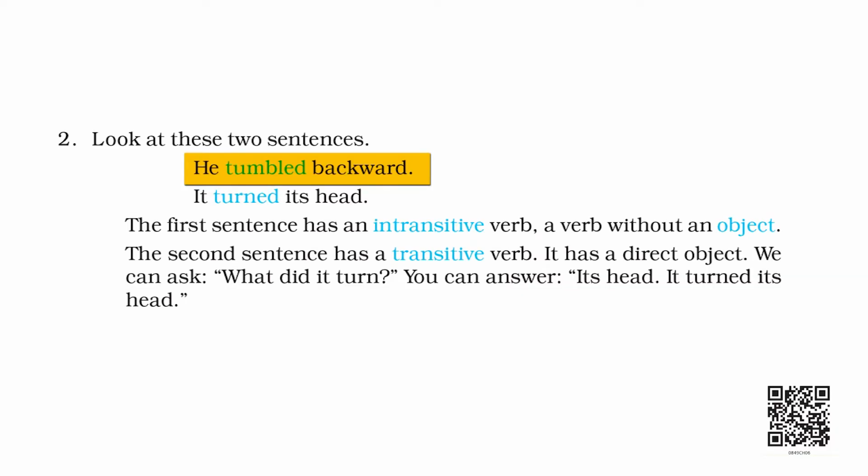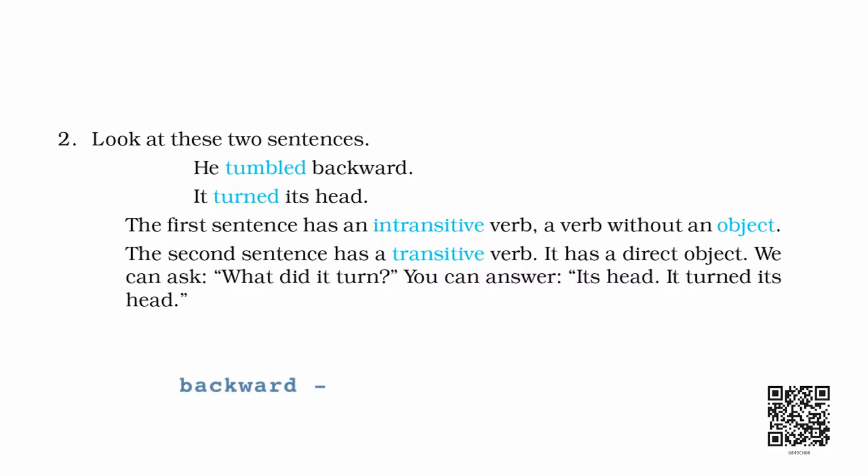Now, let us look at the first sentence. He tumbled backward. If you ask the question, tumbled what? Do we get an answer? There is the word backward, but it does not give us the answer to tumbled what, right? So, this verb does not have an object, right? What does the verb have? Backward. If it is not an object, what is it?